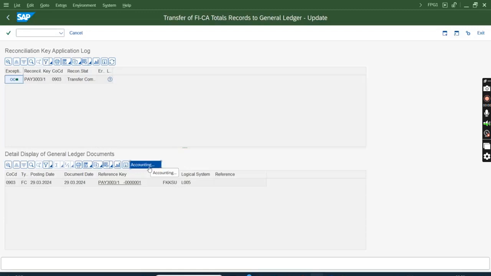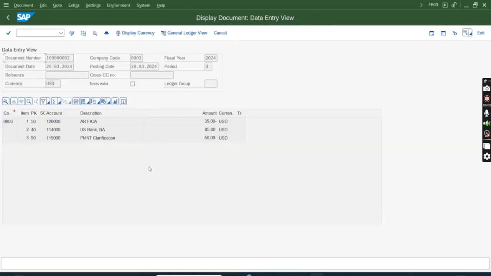Okay, so now this button is coming, accounting, and you see the good one is transferred. The 35 was correct. The 50 part which went to clarification also transferred to clarification. It did not hit the AR FICA. Only $35, out of the total $85 payment collected, is credited to AR FICA and the rest 50 is credited to payment clarification.